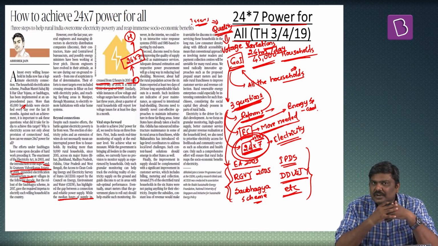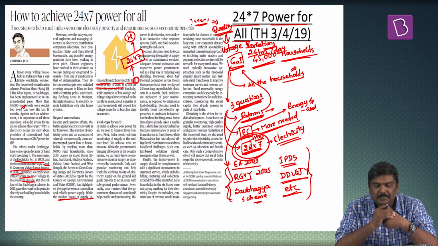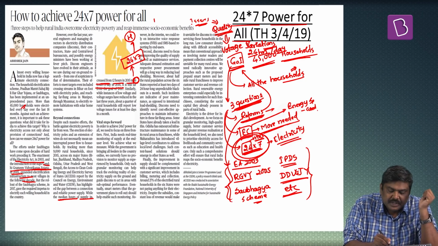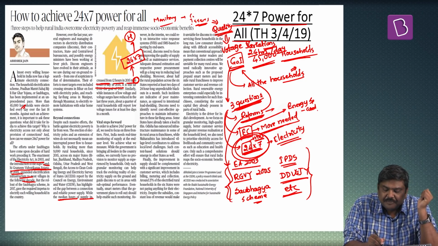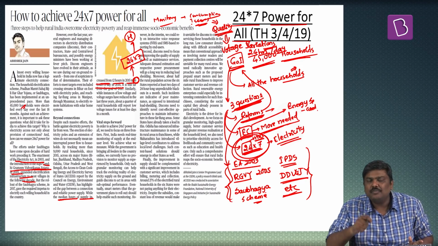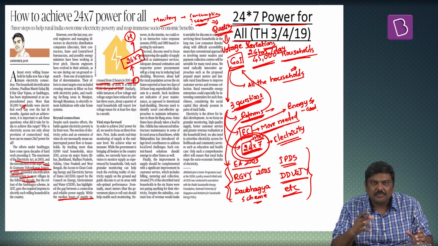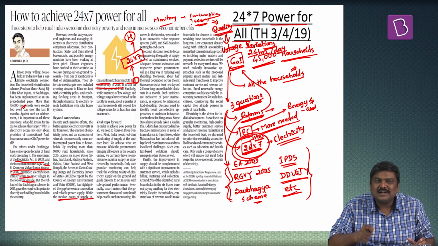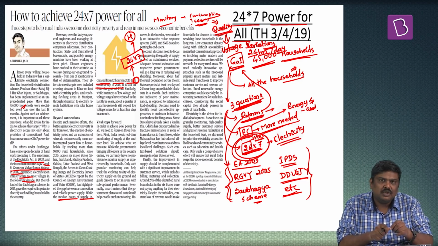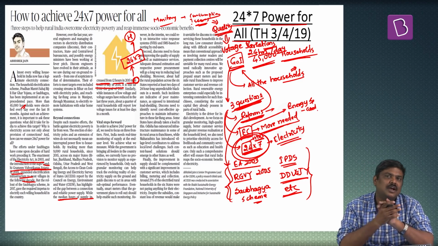So the very important reforms which have been recommended in this particular article are: one, it basically says that we must monitor the electricity supply from the consumption end. As of now, what you are doing is basically monitoring the electricity supply from the supply end, but you will have to monitor this from the consumption end. In simple terms, from the consumer end, we will have to start taking the feedback with respect to the quality as well as the quantity of electricity supply that is being done to these particular households.